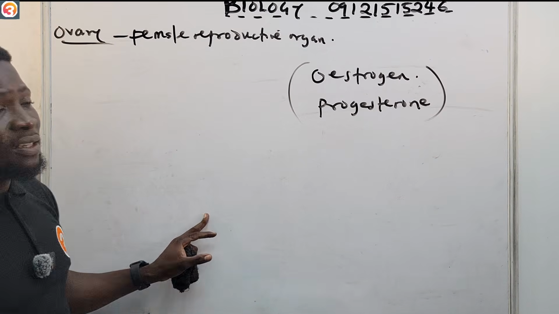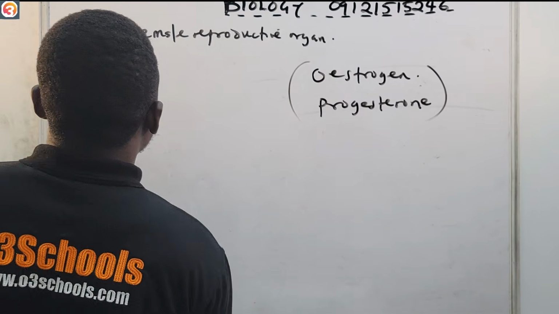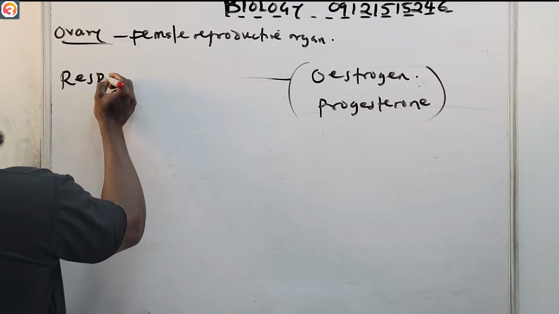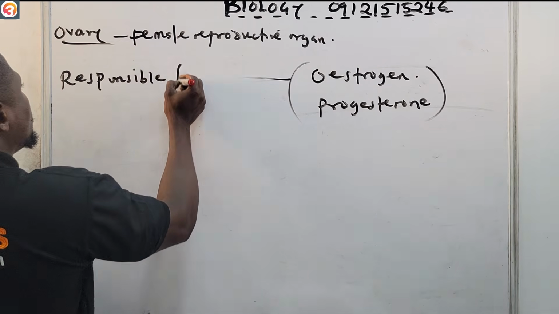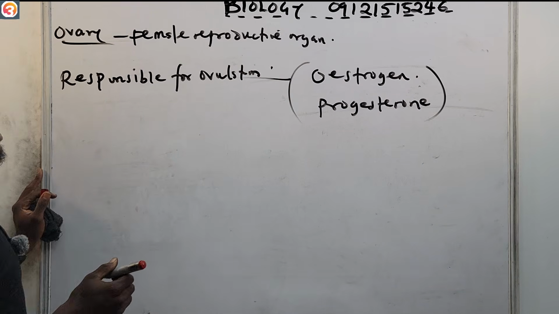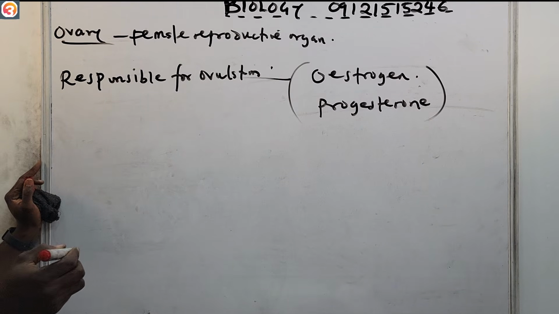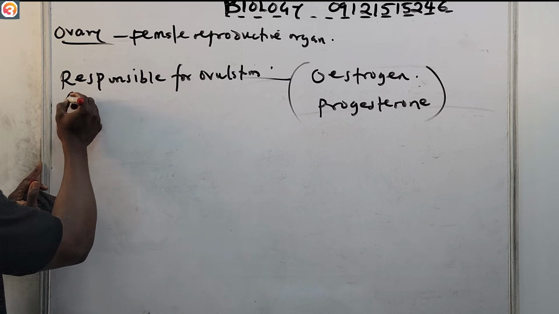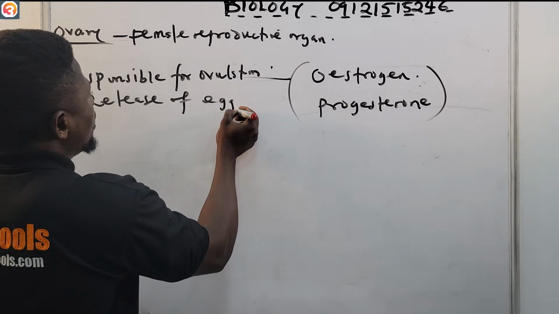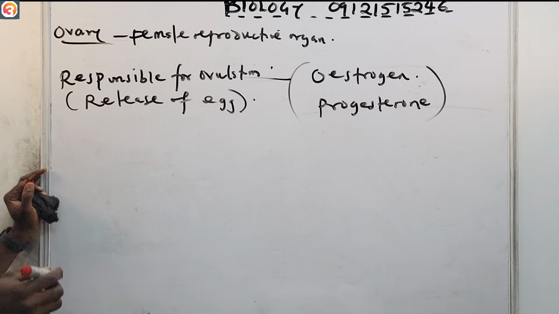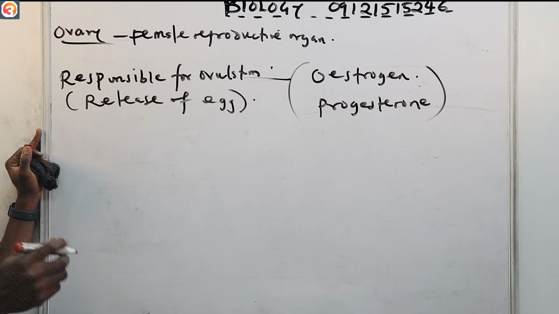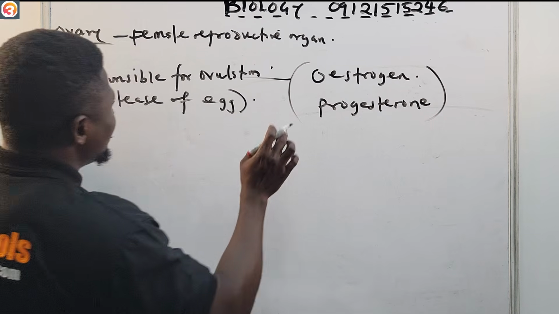Now, what is the function of the estrogen? Estrogen is responsible for ovulation. It is responsible for ovulation, which is called what? The release of egg. Okay, it is responsible for ovulation, that is the release of egg. While the progesterone, on the other hand, is called what?